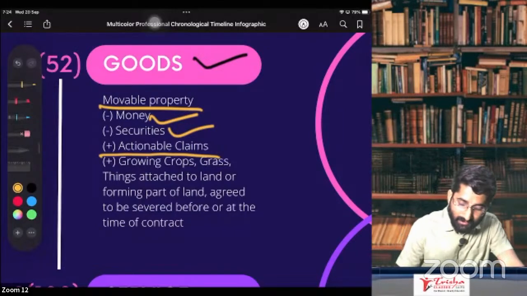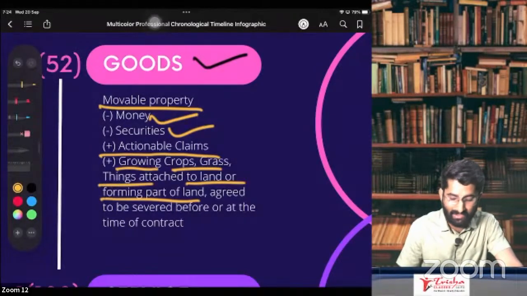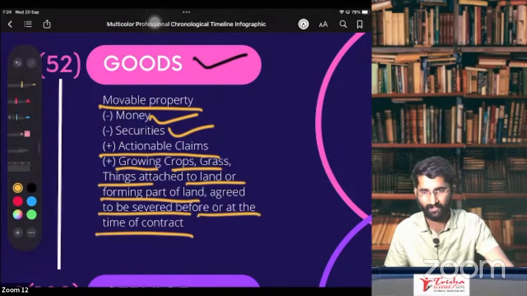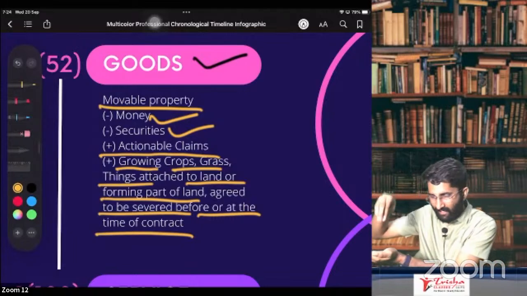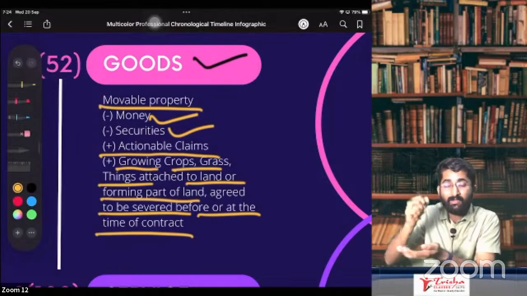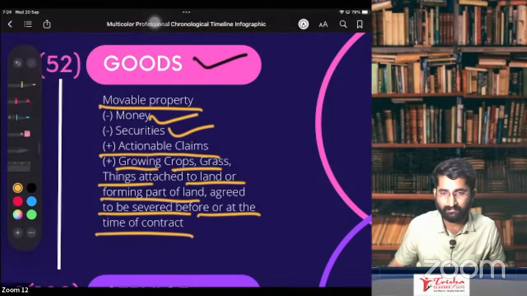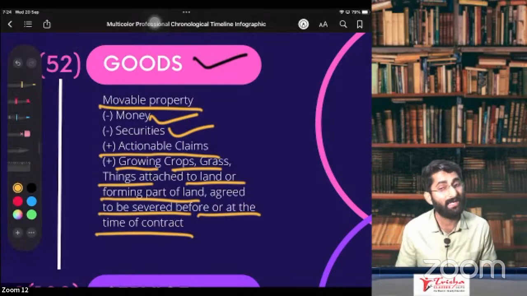Growing crops, grass or things attached to the land or forming part of the land agreed to be severed before or at the time of contract. See, growing crops or grass or things, anything which is attached to the land, agreed to be severed. You have to cut it. You have to agree to cut that. Severed or separated from the ground. Only then it will become goods.